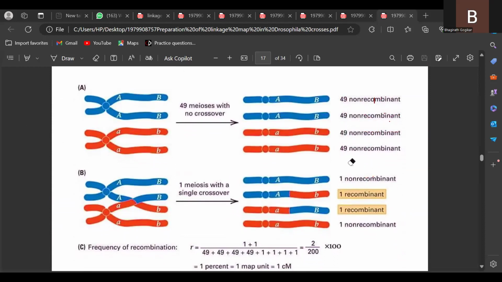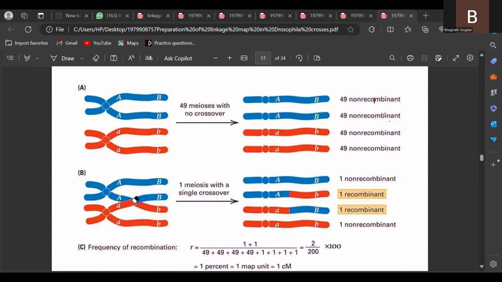For example, this is the test cross progeny. We are getting 49 non-recombinant, that means parental type, another 49 parental type with the AB gene, and a similar type of genotype AB 49. Parental types of progeny are observed. So the frequency of recombination, or percentage of crossing over, is equal to the number of recombinants.